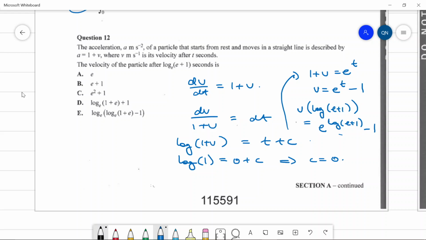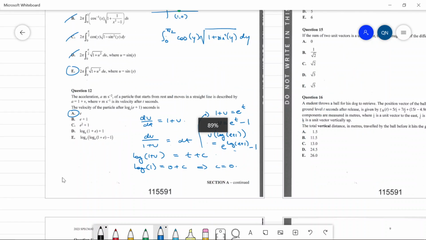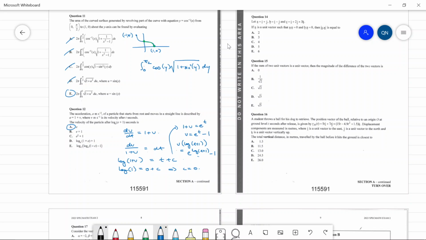So that's going to be e, because the e and the log will cancel, leaving you with e plus 1 minus 1, which is just e. Alright, question 12. That was question 12.